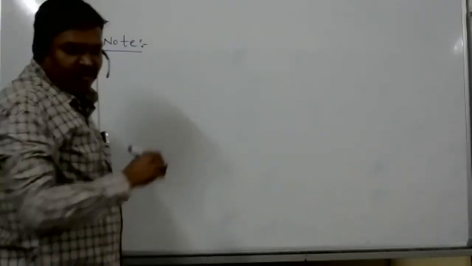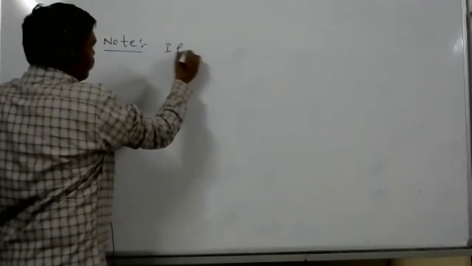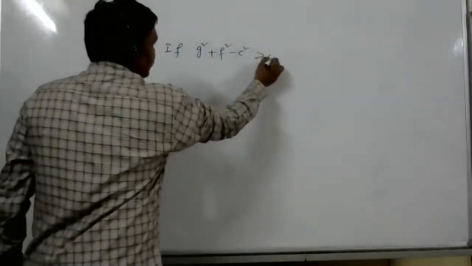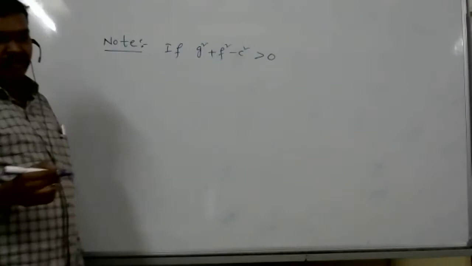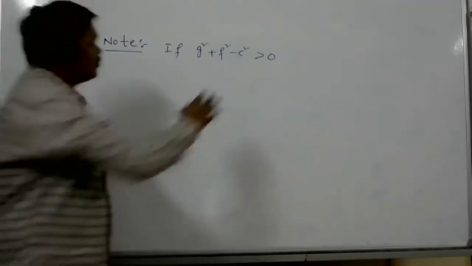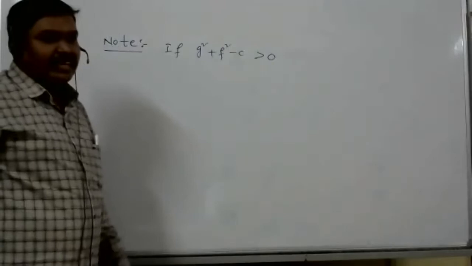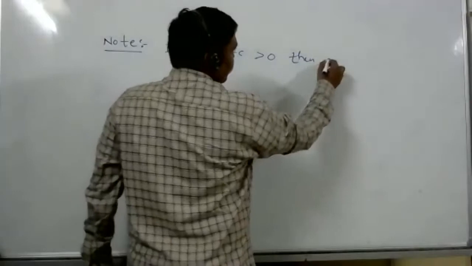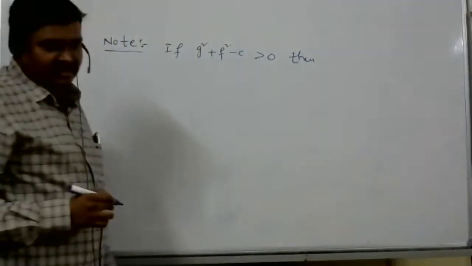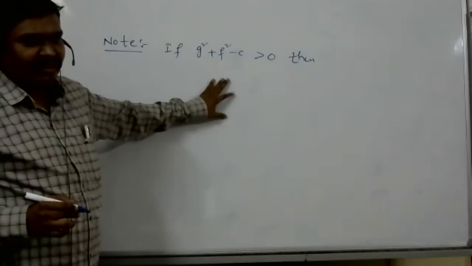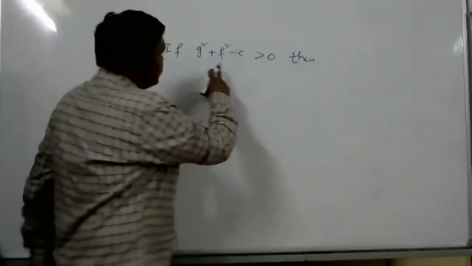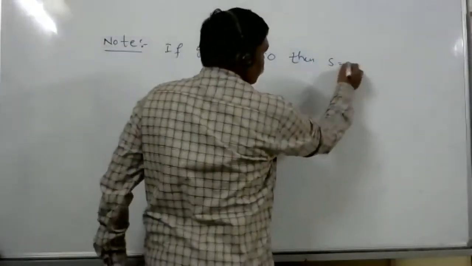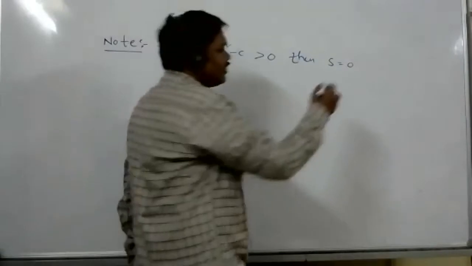Note: if g square plus f square minus c is greater than 0, then S is equal to 0 represents a real circle. So we are still in circles part, right? Yes. This one note I forgot before.